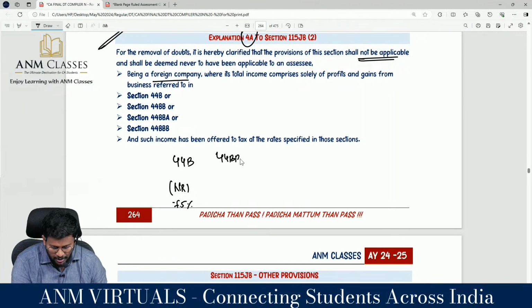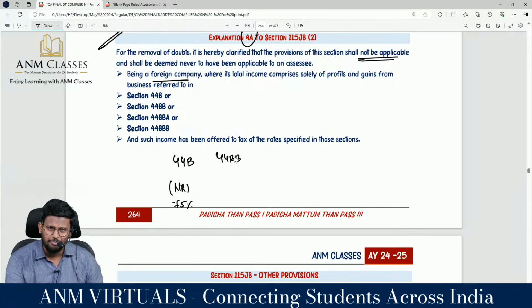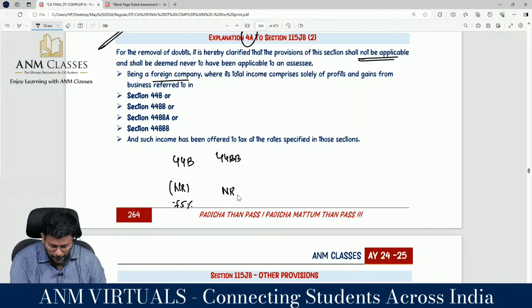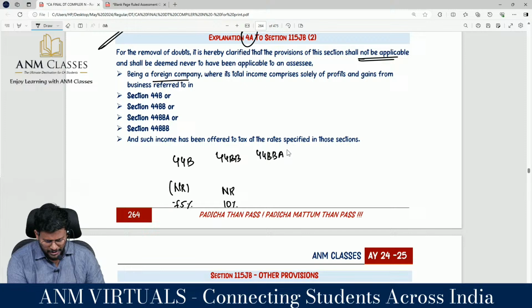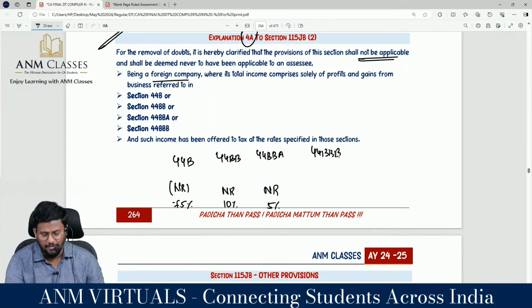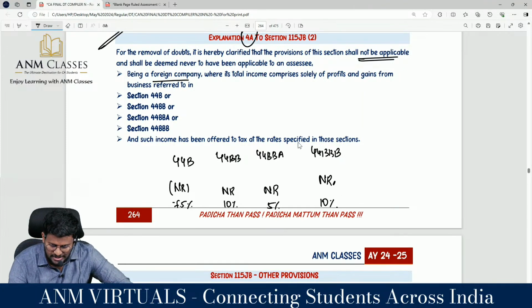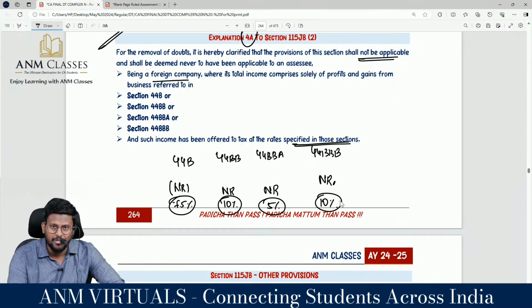Then 44BB is hiring of machinery, plant and machinery for extraction of mineral oil. This is also applicable to a non-resident. The rate is 10%. 44BBA, operation of aircraft, is applicable to a non-resident. 5% is the specified rate. Then 44BBB, that is turnkey power project, is applicable to a non-resident. The tax rate applicable is 10%, and such income has been offered to tax at the rate specified in those sections, which is 7.5%, 10%, 5%, 10%.